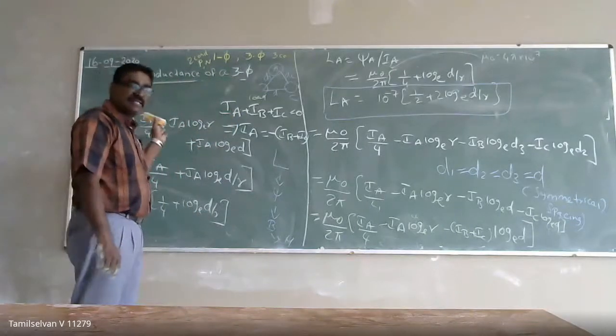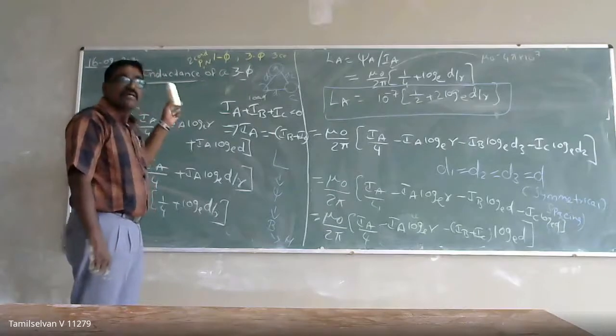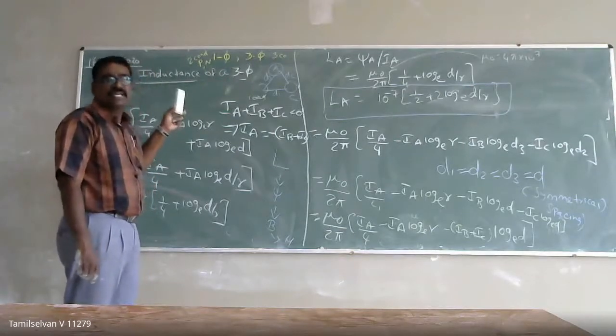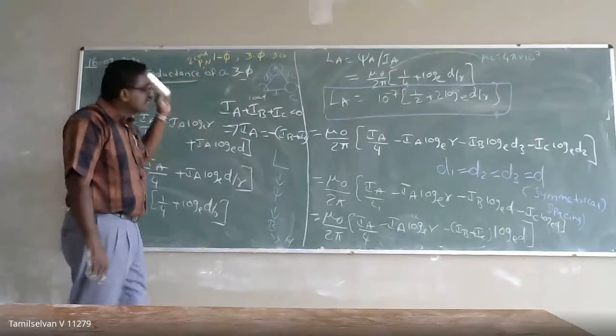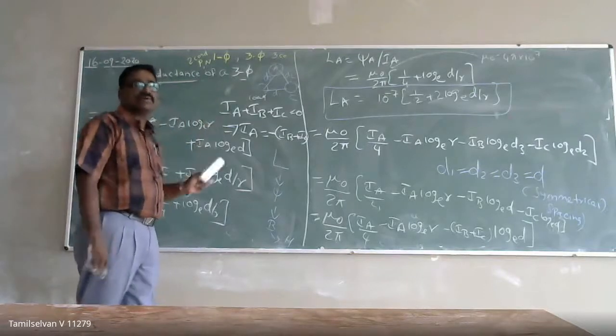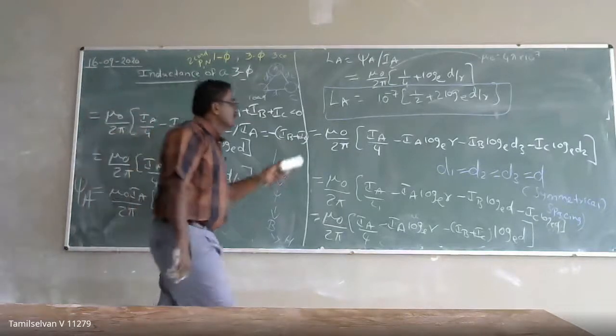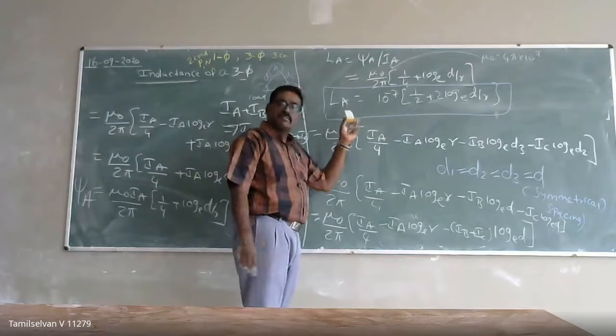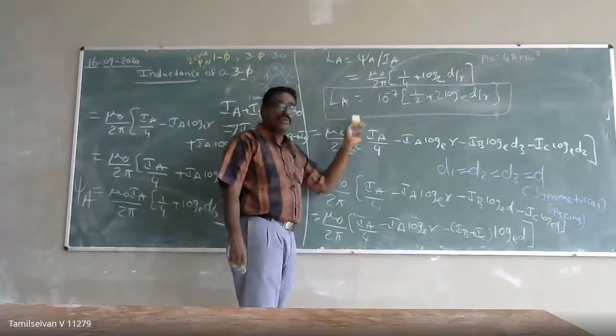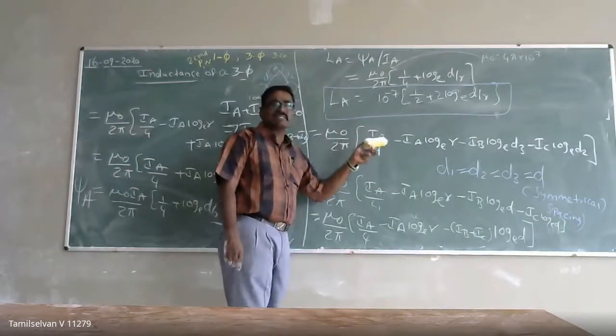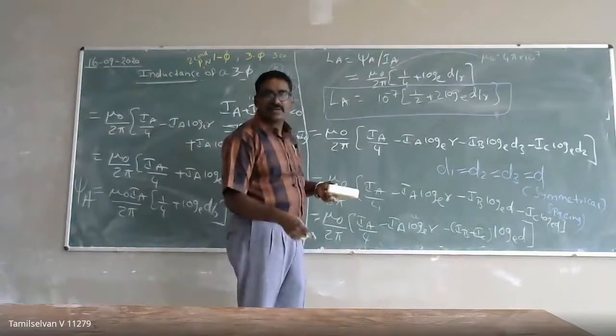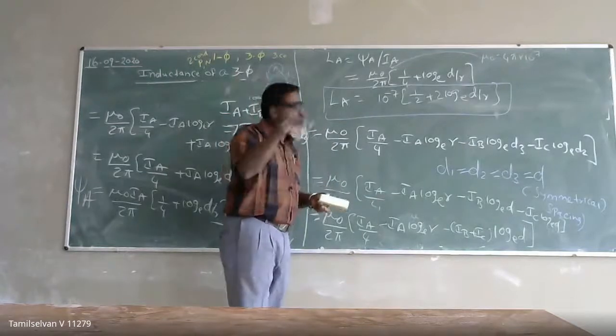In today's session we first took up a single phase transmission line and calculated its inductance. There we got the inductance of the conductor and the loop inductance. A single phase transmission line forms a rectangular loop, so it has a loop inductance.